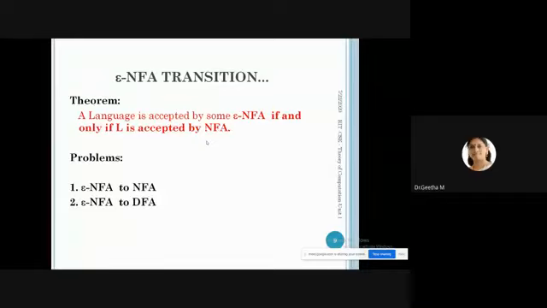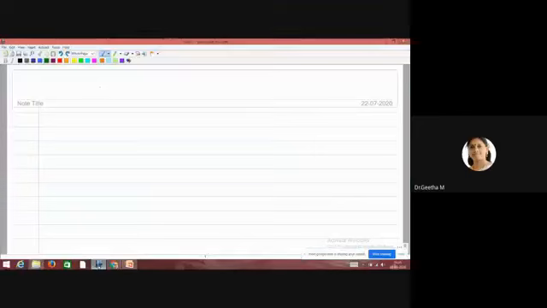Then coming to the theorem, this theorem says that a language is accepted by some NFA with epsilon if and only if L is accepted by NFA. Here the superset is NFA with epsilon, which is higher than the NFA, and under the superset your subset is NFA. So if the language is accepted by NFA with epsilon, then the same language can be accepted by NFA. We'll move on to the explanation of this theorem.